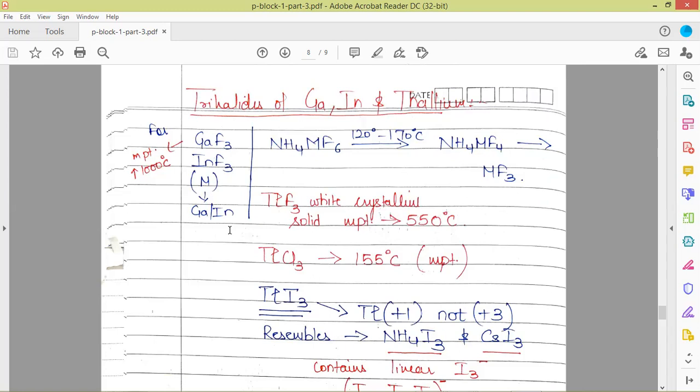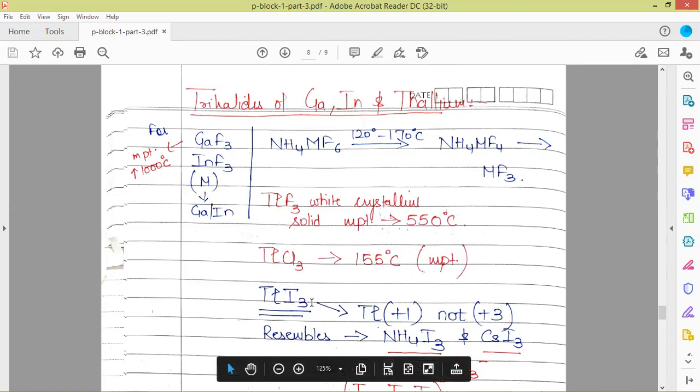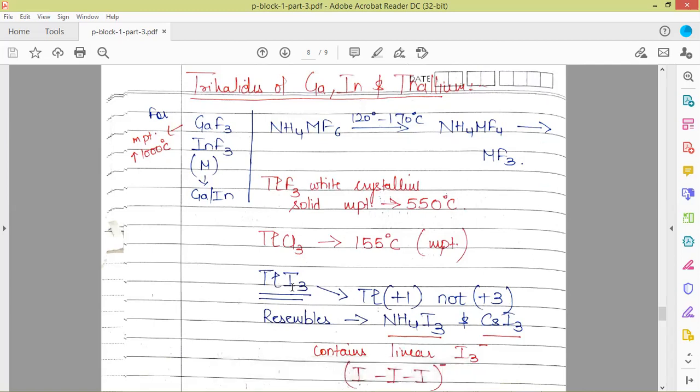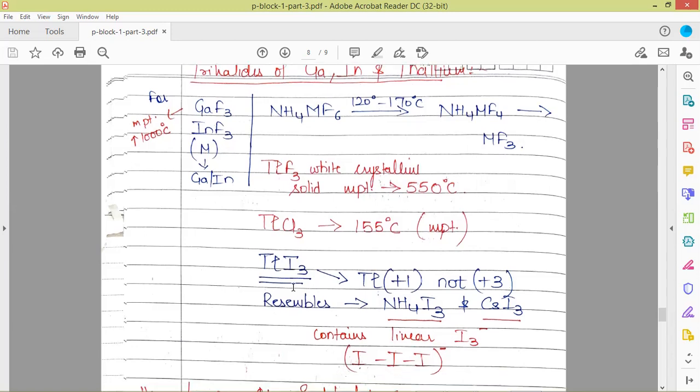So this is the preparation of the trifluorides for gallium and indium, and these trifluorides have high melting points. They are very stable crystalline compounds. Next we have TlCl3. It has a melting point of 155 degrees Celsius. In TlCl3, thallium is in the +3 oxidation state, but in the case of TlI3, thallium is in the +1 oxidation state and not +3. This is because here iodine is in the form of a linear chain where the whole charge on the I3 is 1 negative. So here thallium is in the +1 oxidation state.